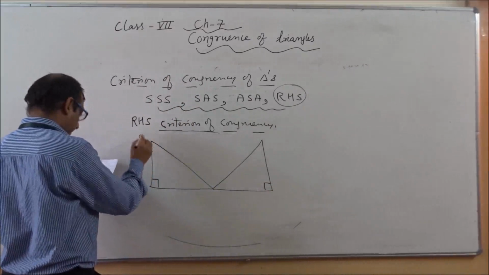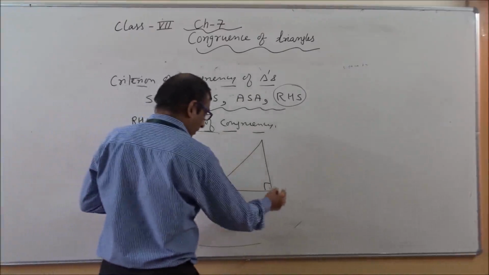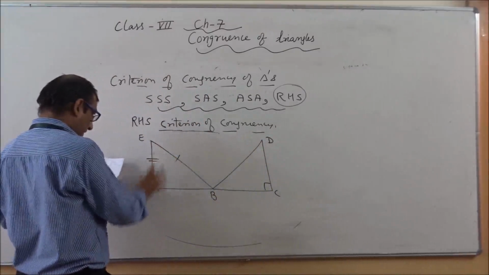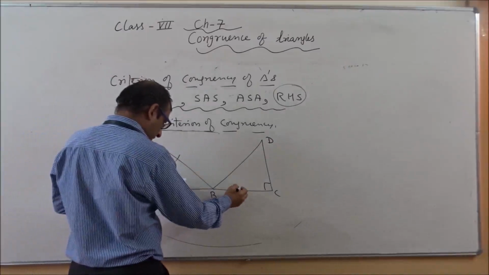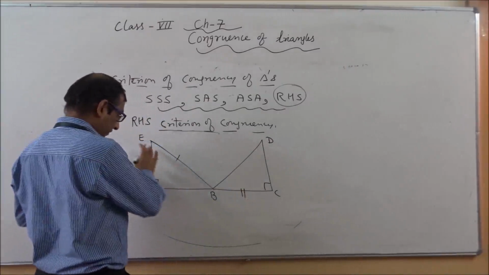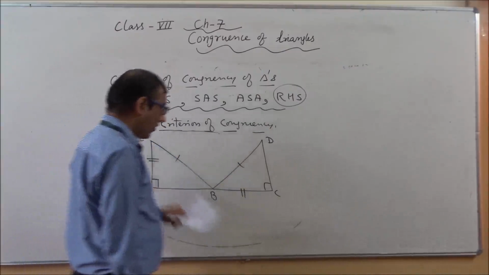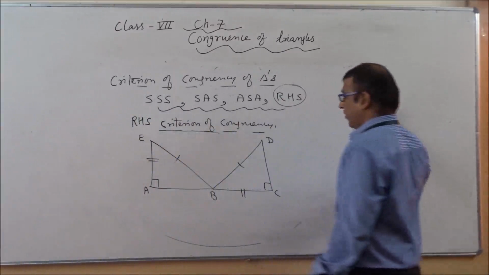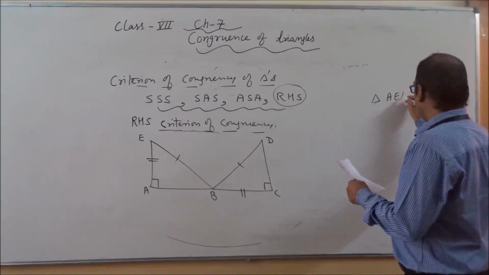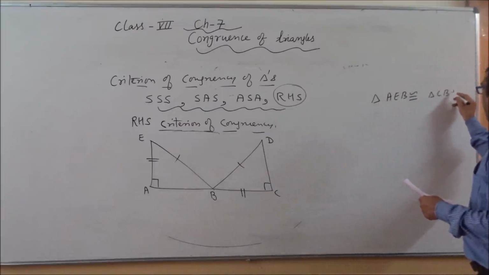So this is E, A, B, C, D. This side AE is equivalent to CB, and this AB side is equivalent to DB. So how can we show the congruency? How can we prove that triangle AEB is congruent to triangle CBD.